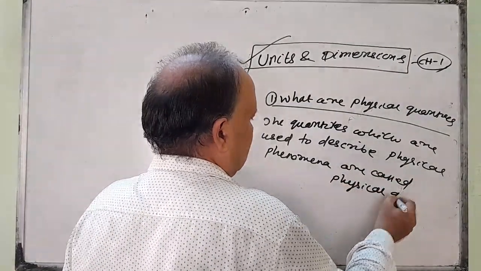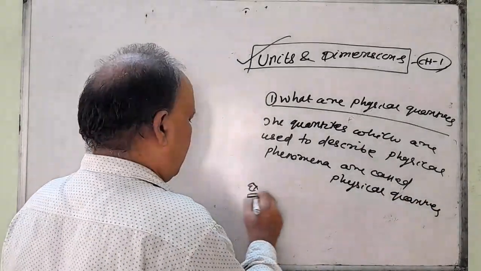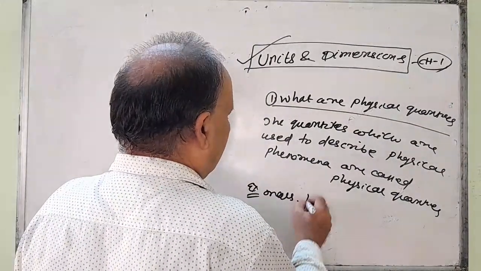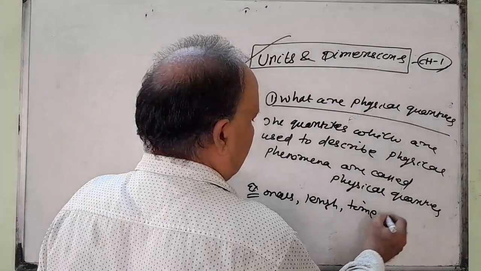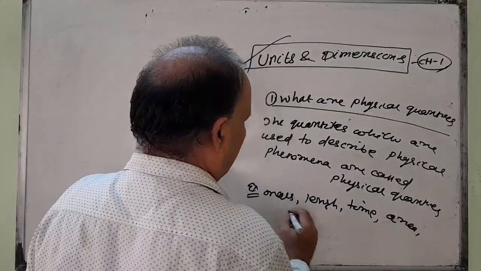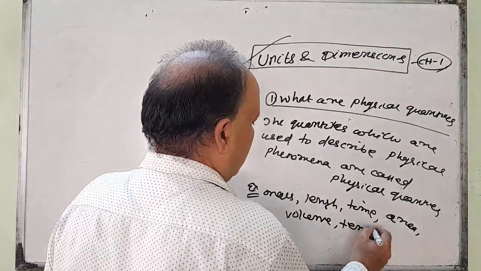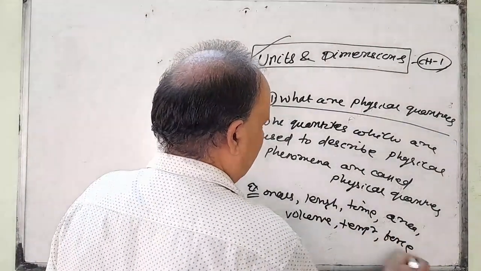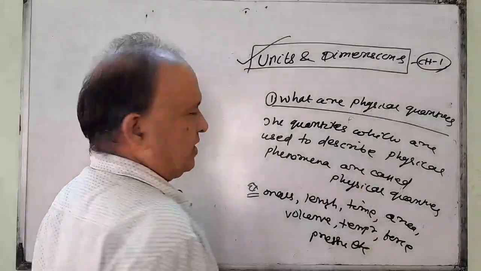Examples are mass, length, time, area, volume, temperature, force, pressure, like all this. These are the physical quantities.